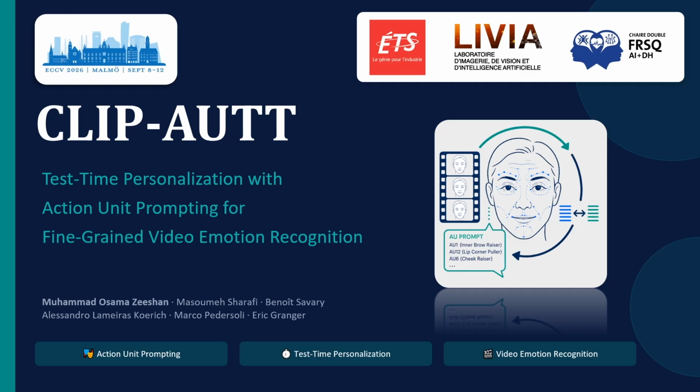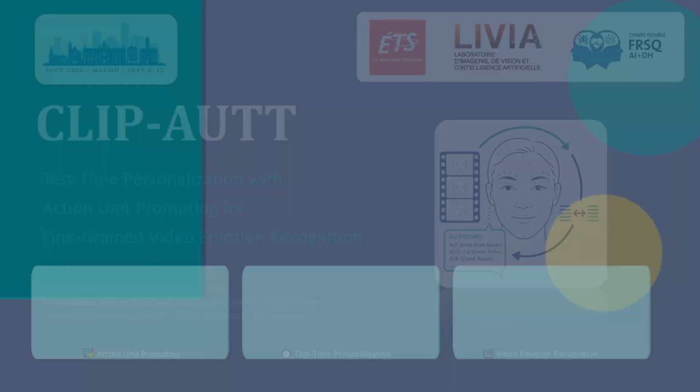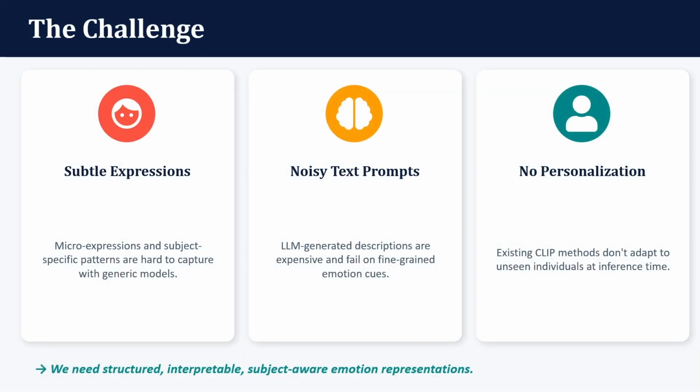In this presentation, we introduce CLIP-AUTT, a test-time personalization with action unit prompting for fine-grained video emotion recognition. The goal is to adapt the model to certain emotions expressed by unseen individuals during test time. Right, so the challenge is that fine-grained states such as pain, stress, and ambivalence are difficult to recognize because their cues are weak, brief, and subject-specific.